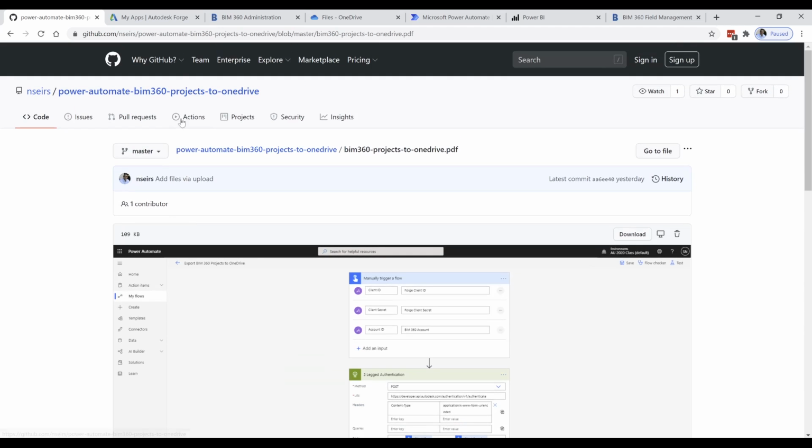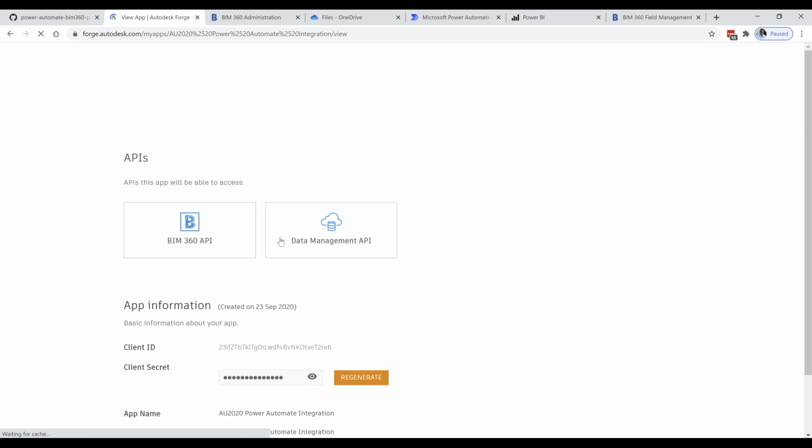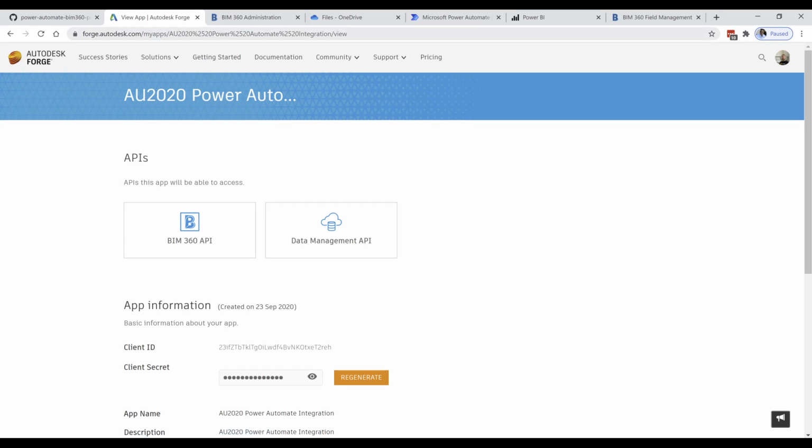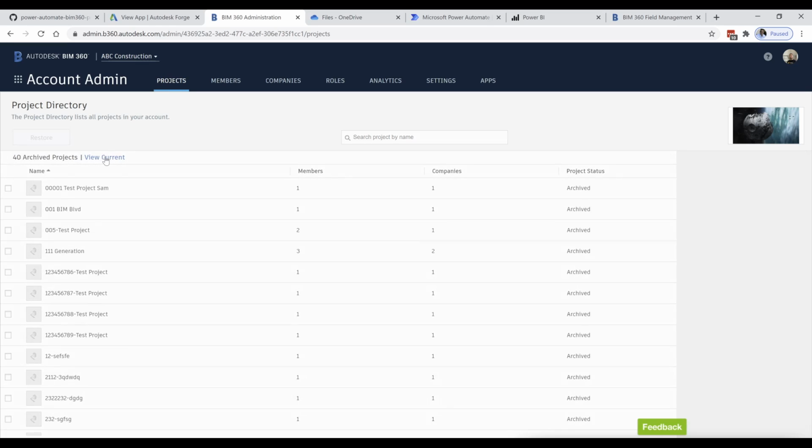For this flow, you would need to create a Forge app. Here's an app, and the app will need BIM 360 API and data management API. We need to provision it in the BIM 360 account. I provisioned this app in this BIM 360 account. In this account, we have 130 active projects, and we also have 40 archived projects. So to validate, we need to export 170 projects.